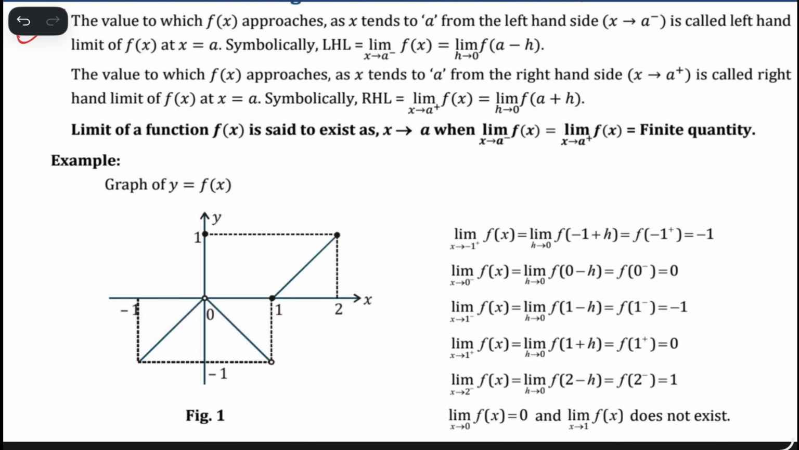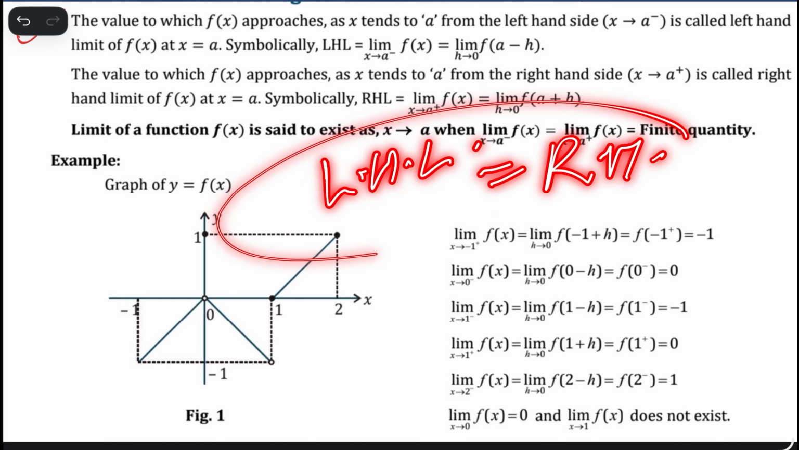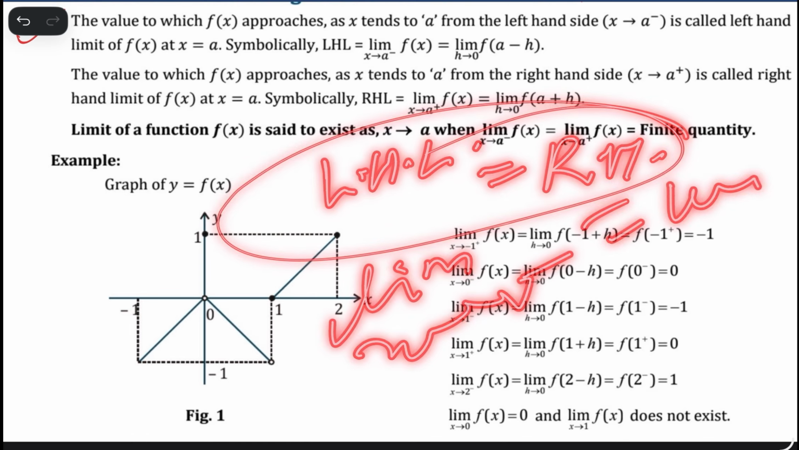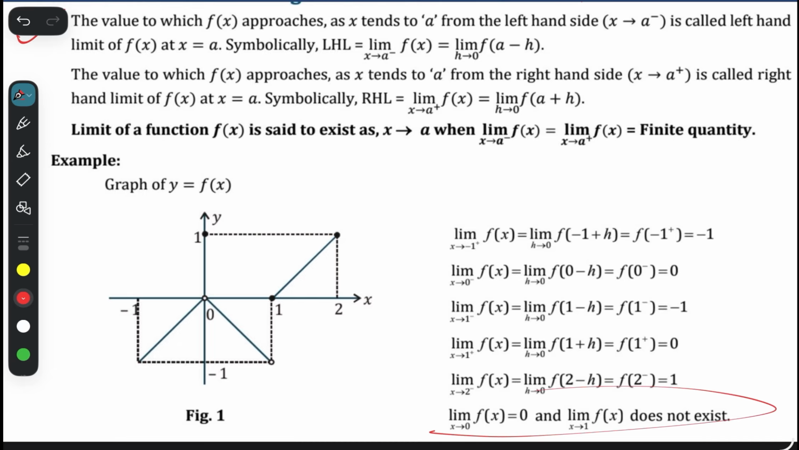Next, limit x tend to 0. Limit x tend to 0 means what? Where is 0? Here is 0. So limit x tend to 0, does the limit exist or not? If the limit exists, it means the left hand limit at 0 is equal to the right hand limit at 0, which means limit x tend to 0 minus is equal to limit x tend to 0 plus. What is the meaning of limit exists? Simply, if limit x tend to 0 minus f(x) is equal to limit x tend to 0 plus f(x), we can say the limit exists.